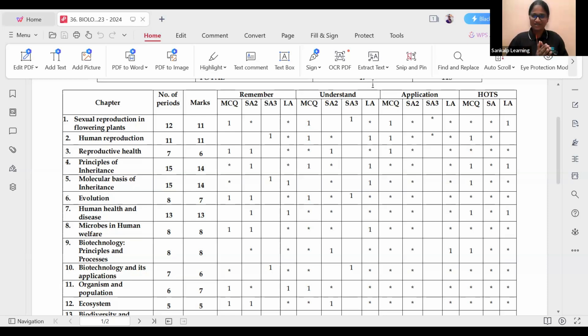we have to concentrate on. Then principle of inheritance, most favorite chapter of everyone, right? In this chapter we have to focus on the experiments that they did, as well as in molecular basis of inheritance. To prove that DNA is the genetic material, they did so many experiments. So all those experiments, the proposals, the steps, that we have to remember.